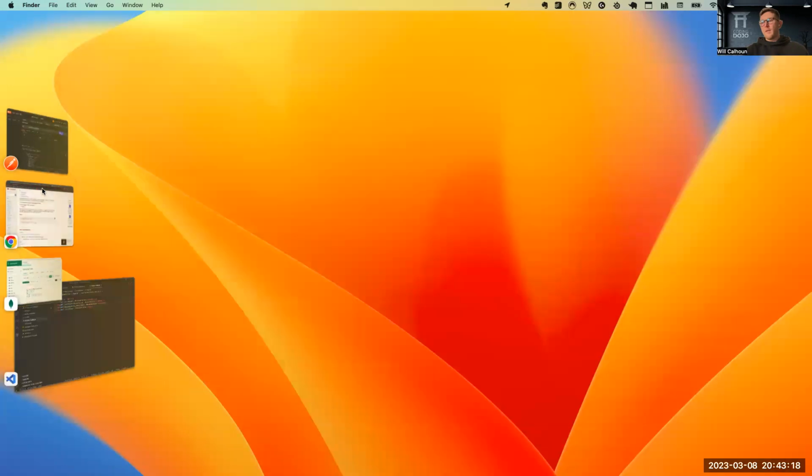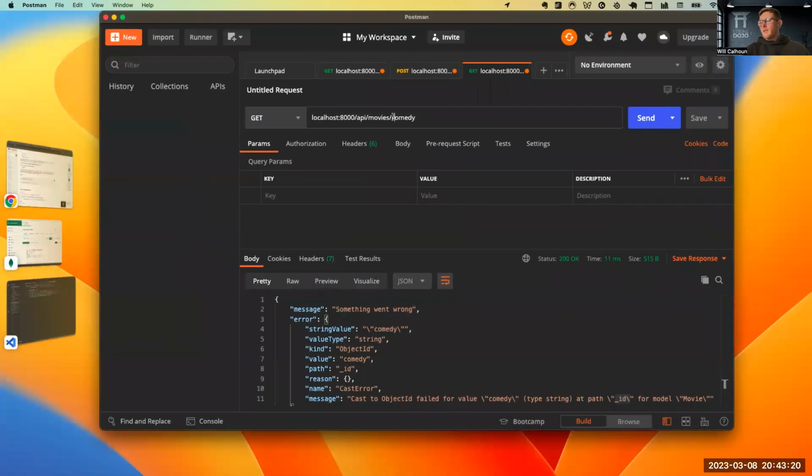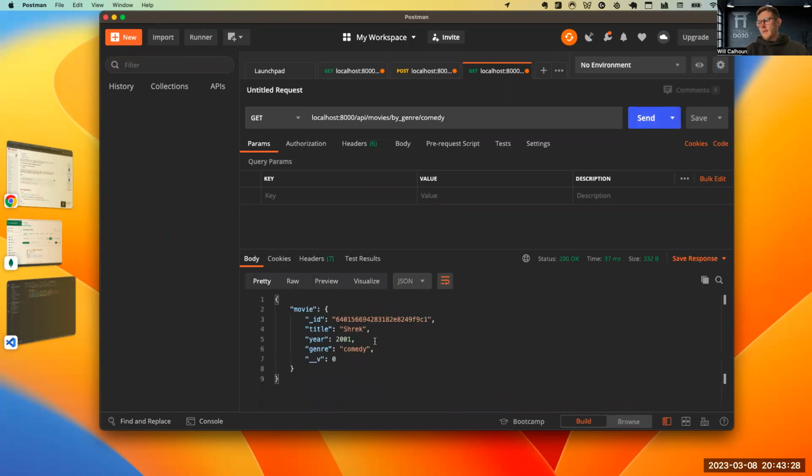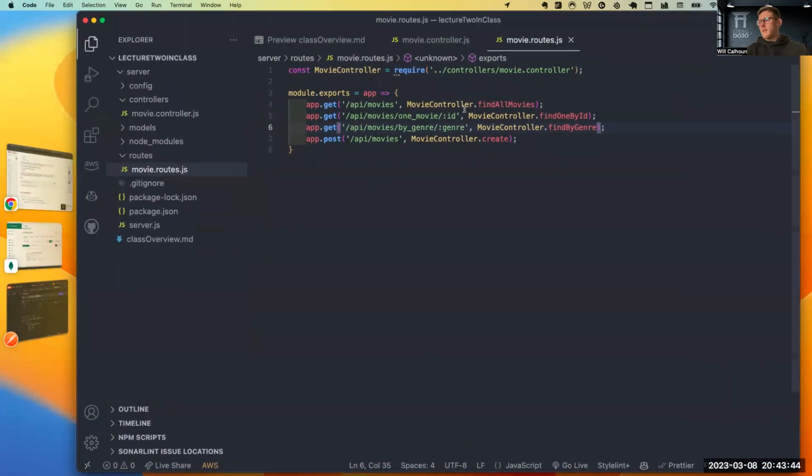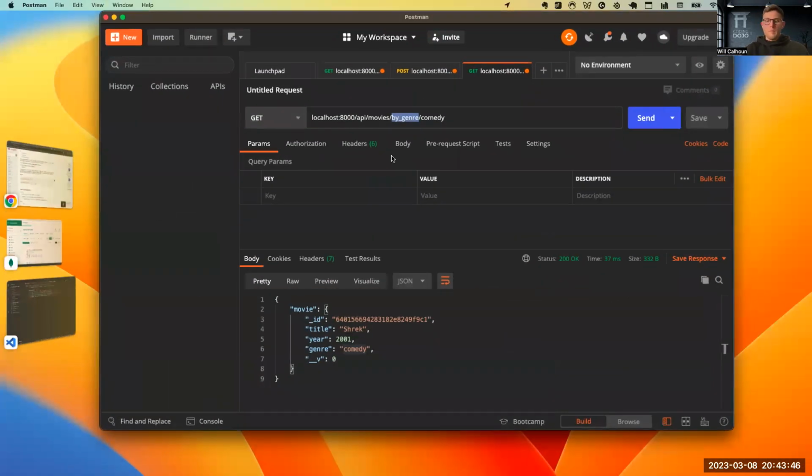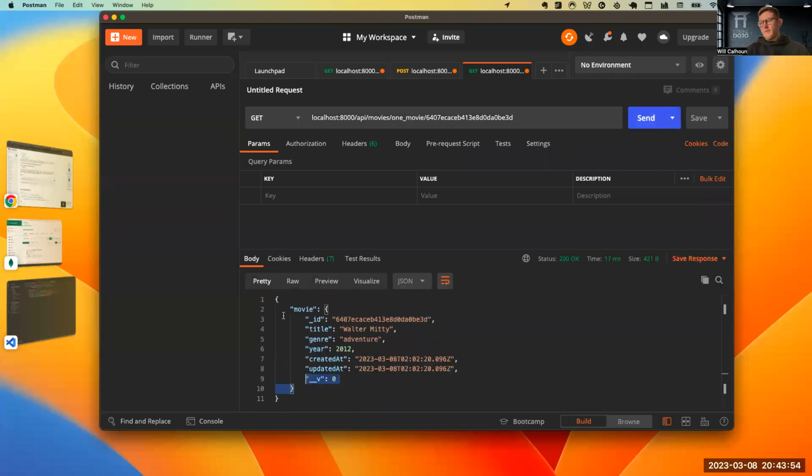So now if I were to come here and say movies by genre /comedy, then now I get comedy because I'm doing the find one. I'm doing the find, so that's why I'm only getting one. Or if I wanted to do it by one movie, and then I passed in this value, then it's able to differentiate.